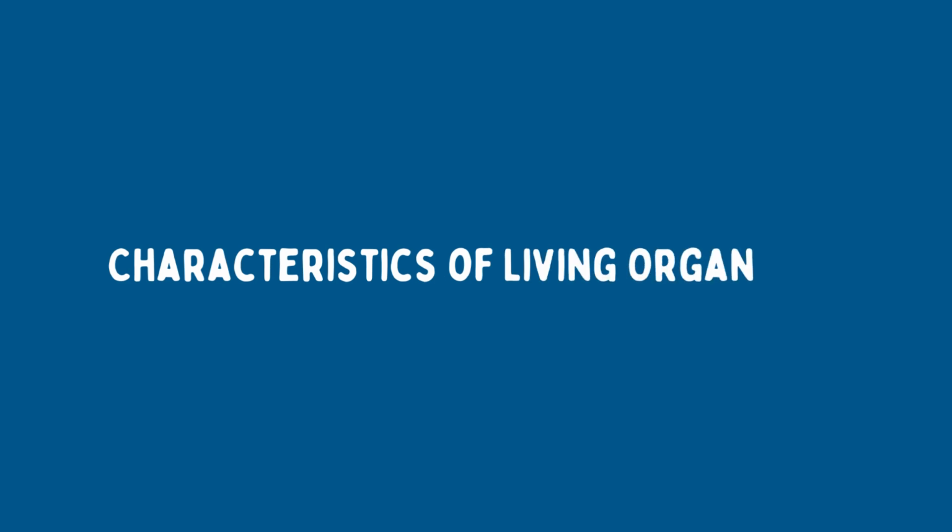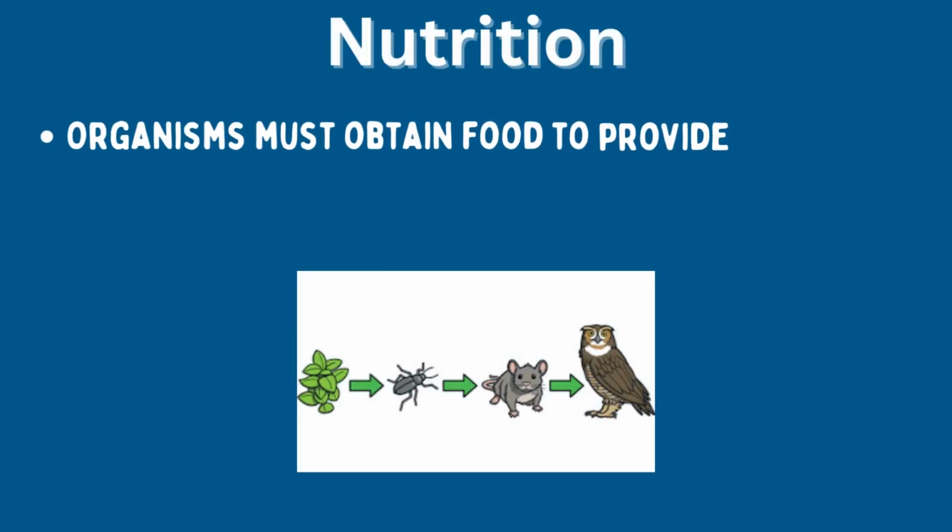Our today's topic is characteristics of living organisms. In order for something to be considered living, it must fulfill specific criteria that are true of all living organisms. These criteria can be remembered using the acronym MRSICREM, which stands for movement, respiration, sensitivity, control, growth, reproduction, excretion, and nutrition. If something does not carry out all of these life processes, it is either dead or non-living. Let's go into more details of these.